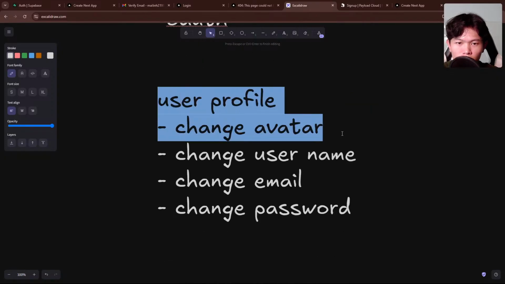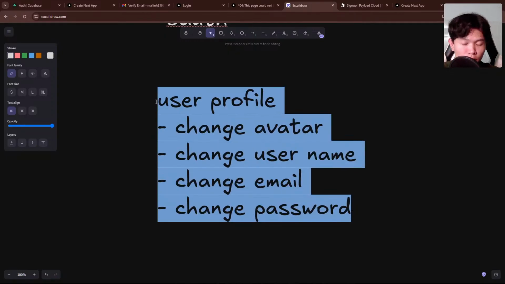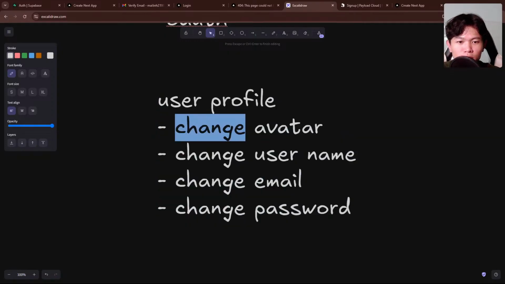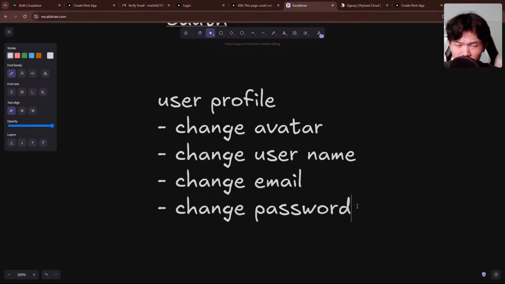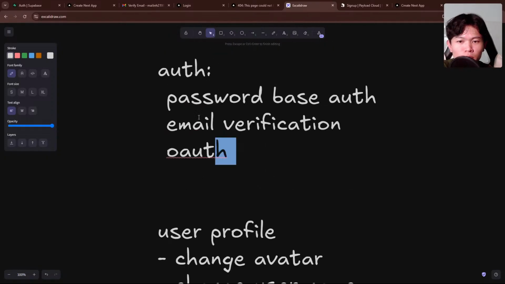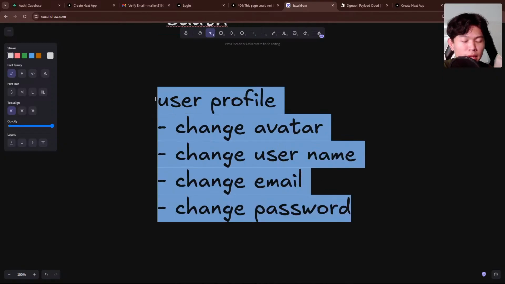And then one more part of the starter kit is handling the user profiles, and it will do all of these things right here. And let's see what else. Yeah, I think this is the basics. This is the basic starter kit that every application is going to have. So you can just clone this one, and you connect to your Supabase, and it will handle everything, all of this basic stuff.